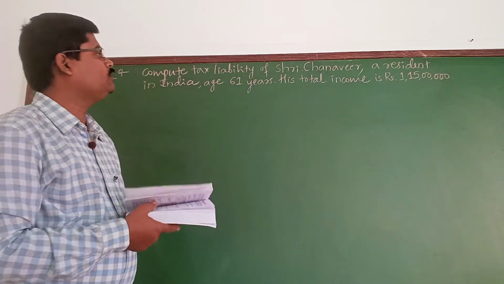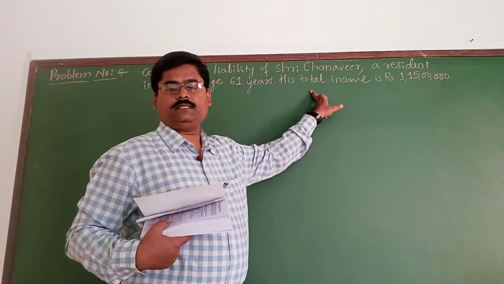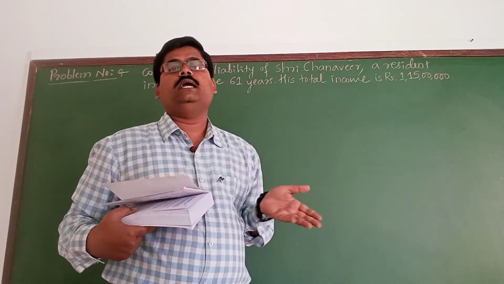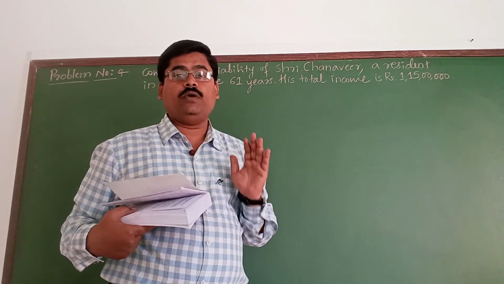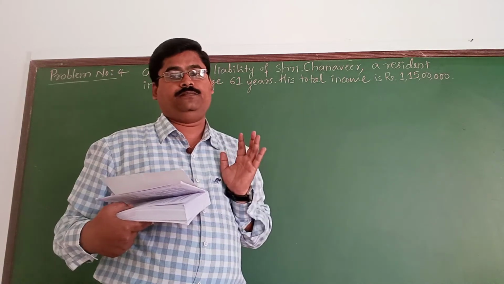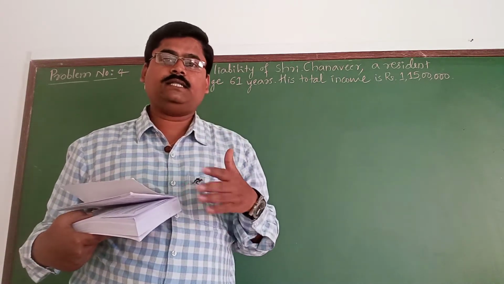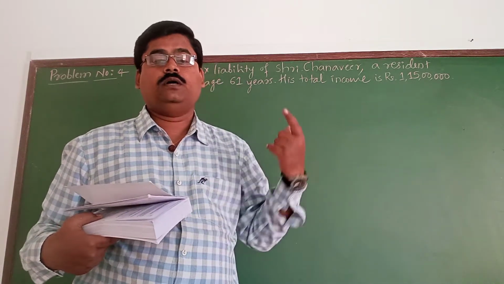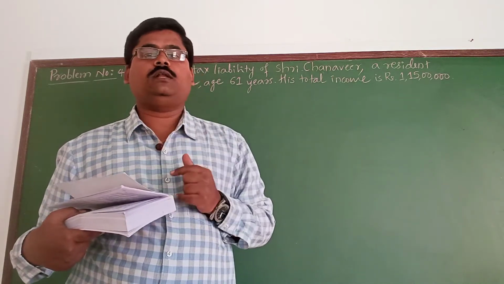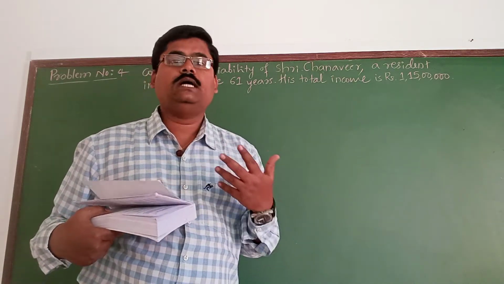When you go to the problem, they have given the total income. Total income in the sense, they have already made the deduction under section 16 IA, that is standard deduction. Now directly they have given the total income only. On the total income we can directly impose the tax.